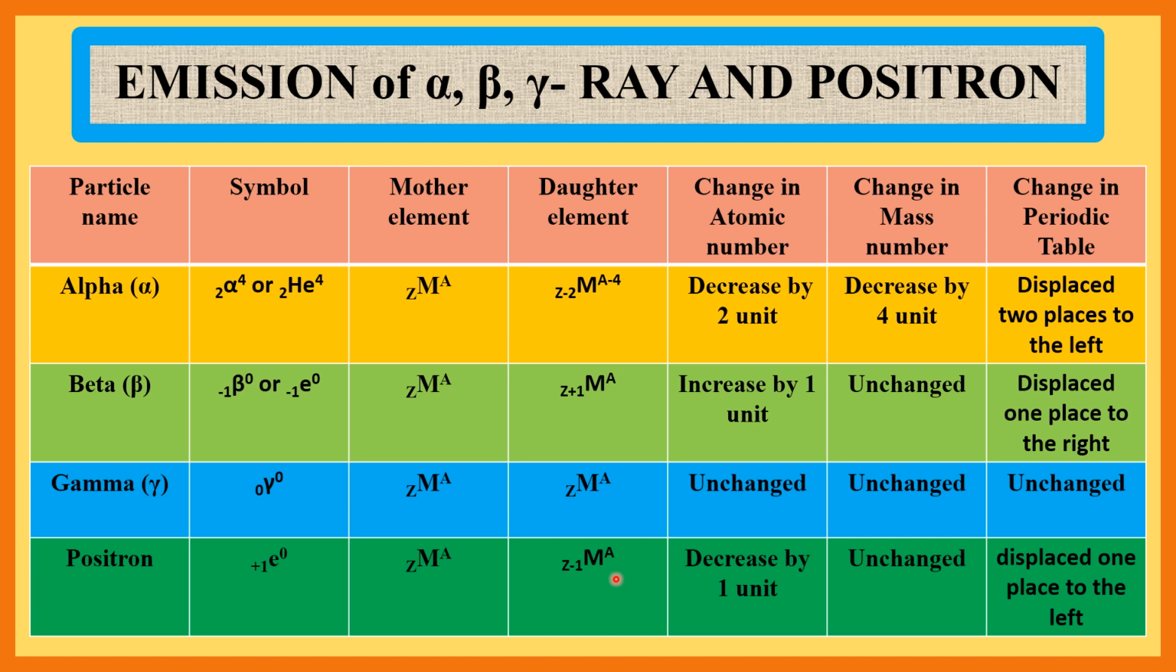Change in atomic number: decreased by 1 unit, therefore atomic number of daughter element is Z minus 1. Change in mass number: unchanged, therefore mass number of daughter element is A. Change in periodic table: displaced 1 place to the left.